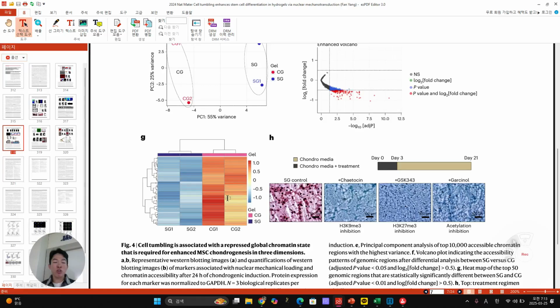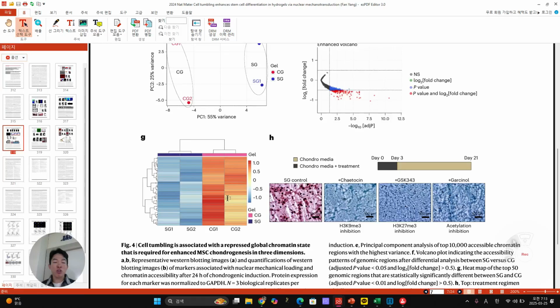Here, in the same manner, right after adding the cell in hydrogel, they changed to bone differentiation media for A, adipogenic differentiation for C, and cartilage. So when they look at the cell tumbling again in osteogenic differentiation media at day 0, they still find that the center speed, measured axis speed, is not changing that much.